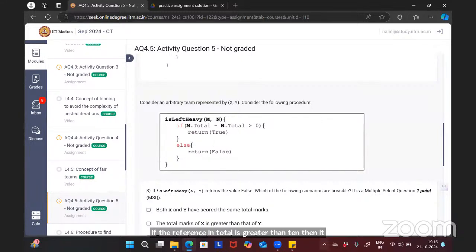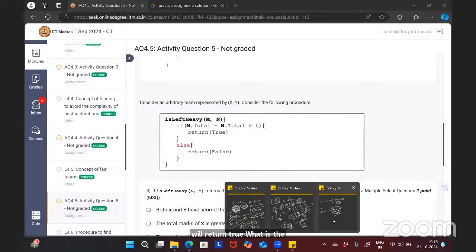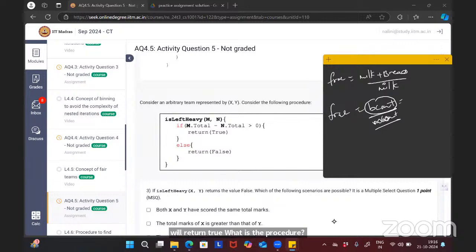What is the procedure is left heavy doing? Whatever arguments we pass, m and n, if the difference of the totals, m minus n, is greater than 0, it is returning true. Else it returns false. Okay, that's all the is left heavy procedure does.